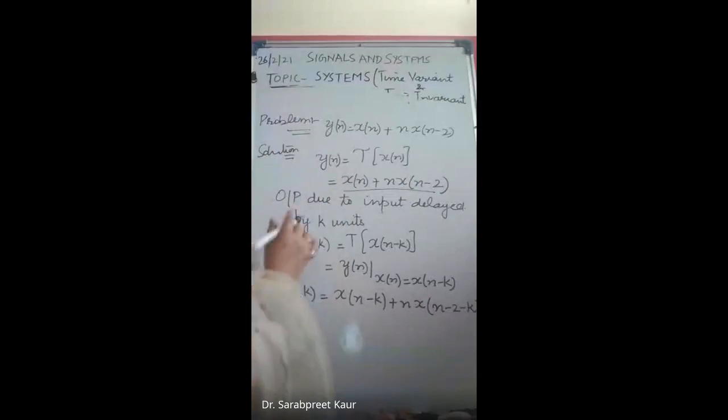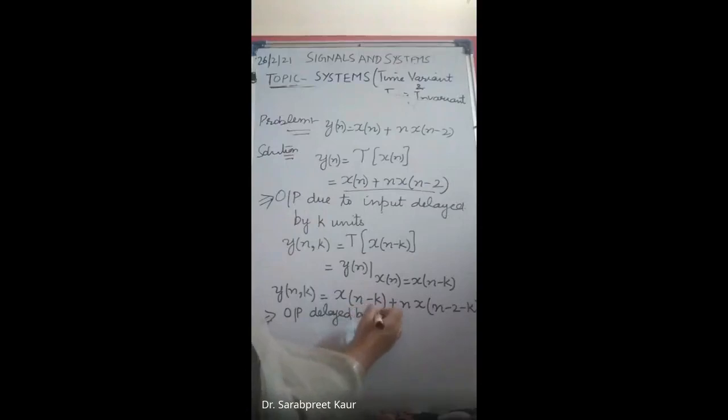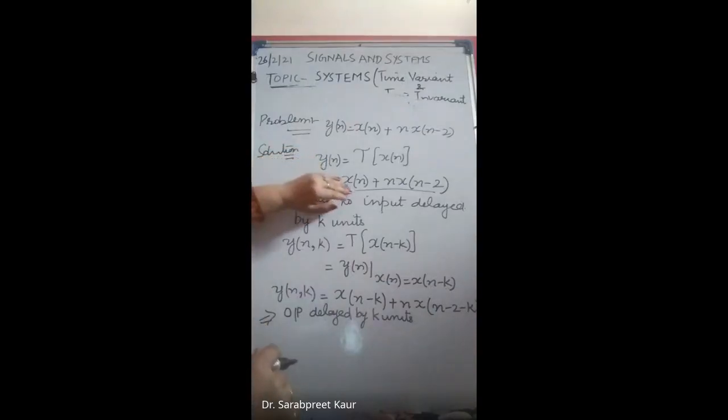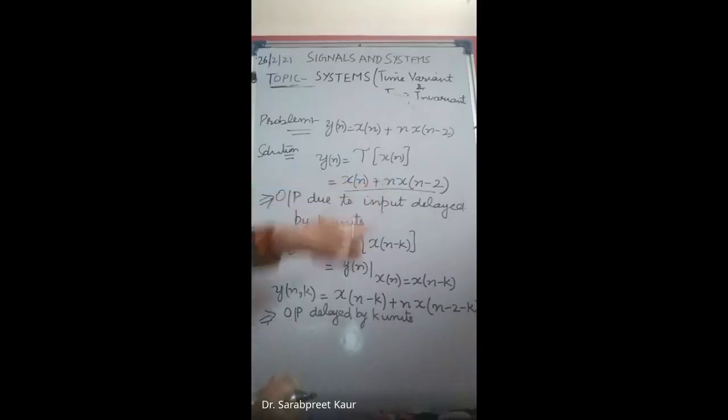This was the first step. The second step is the output delayed by k units. In this we will just have a look at y of n, and wherever you have n, it will be replaced by n minus k.